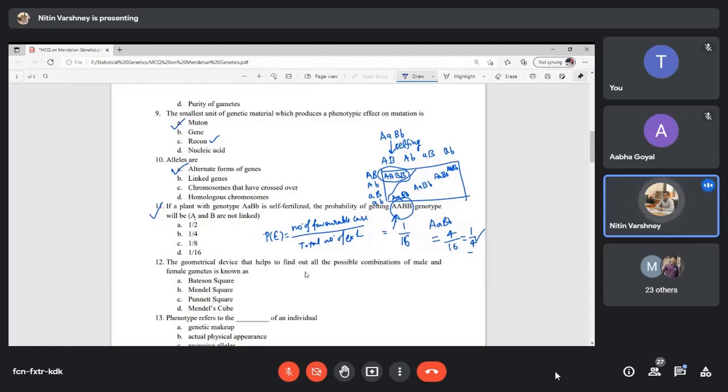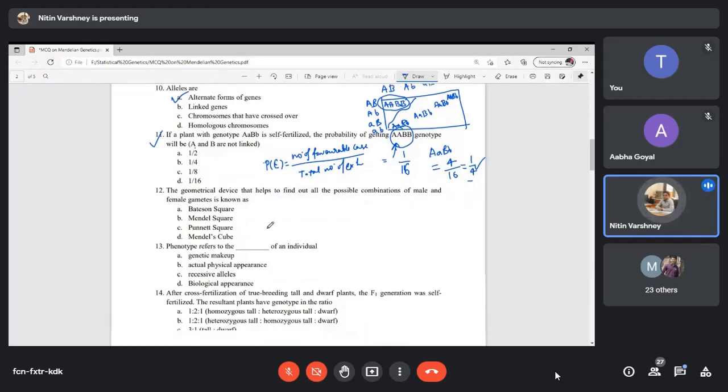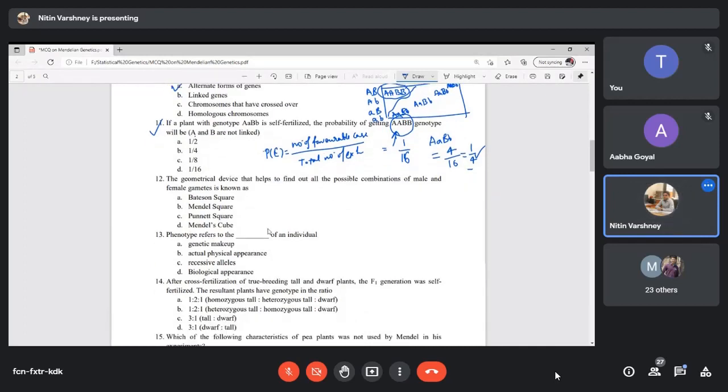Are you getting it? Now, next question is the geometrical device that helps to find out the possible combinations of male and female gametes. It is known as Punnett square, and the other name is checkerboard.